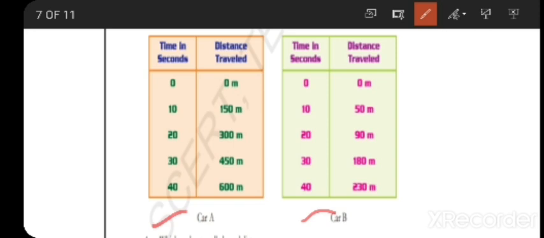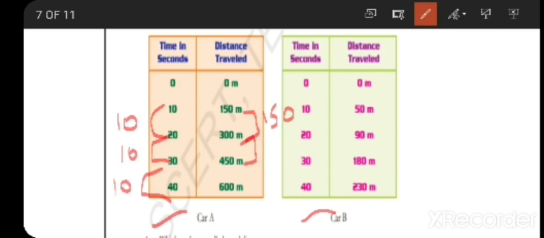You can easily identify. If you see here, time in seconds, 10 to 20, here the time is 10 seconds. 20 to 30, here the time is 10 seconds. 30 to 40, here the time is 10 seconds. Okay. 150 to 300, how many meters? 300 minus 150, how many meters? 150 meters. Okay.